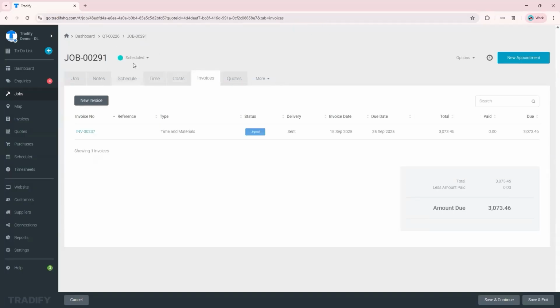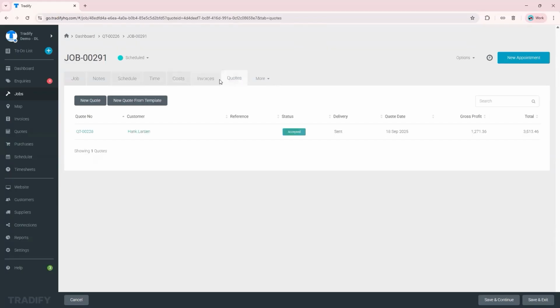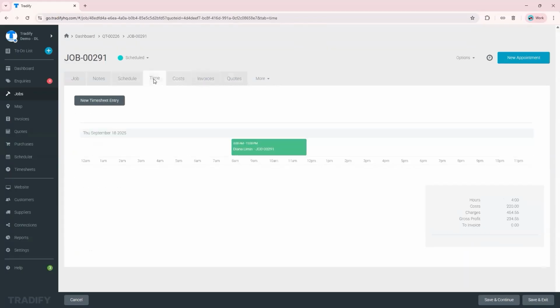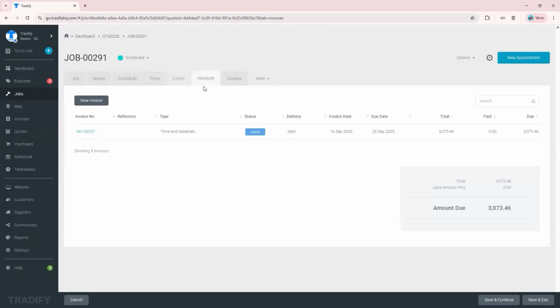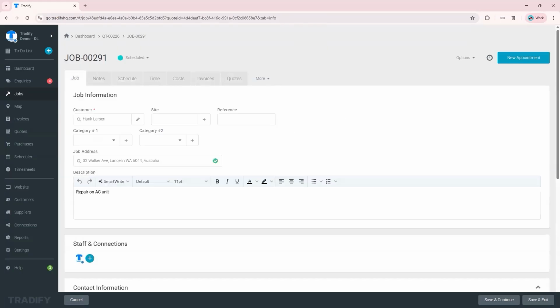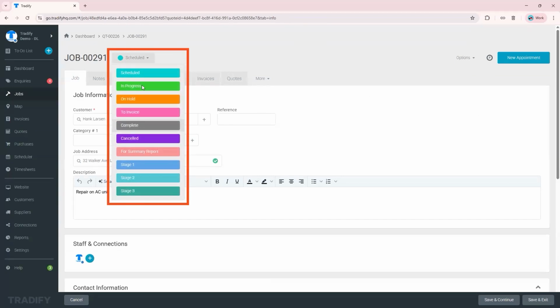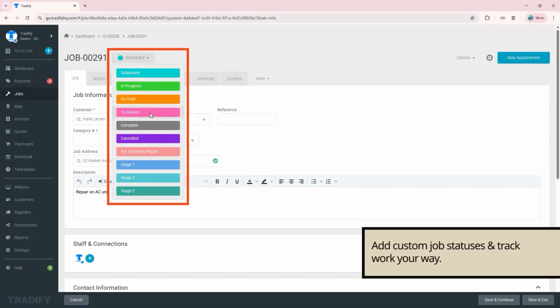It's all in here in the job section: your quote, costs and time, and the invoices. So yeah, there we go. That's how a typical workflow is done. You can simply complete this job and update the status of that job. If it's not finished yet, you can just go in progress. You can customize these statuses as well.